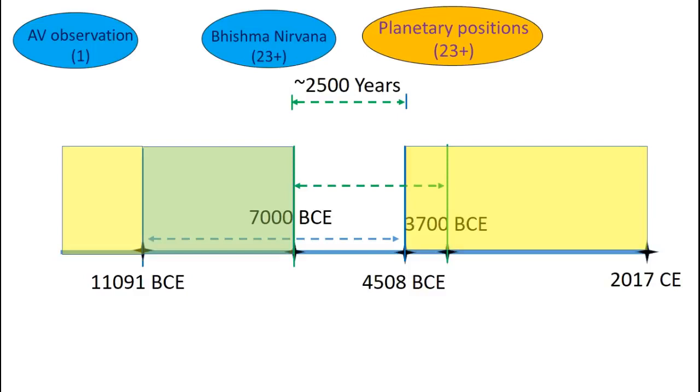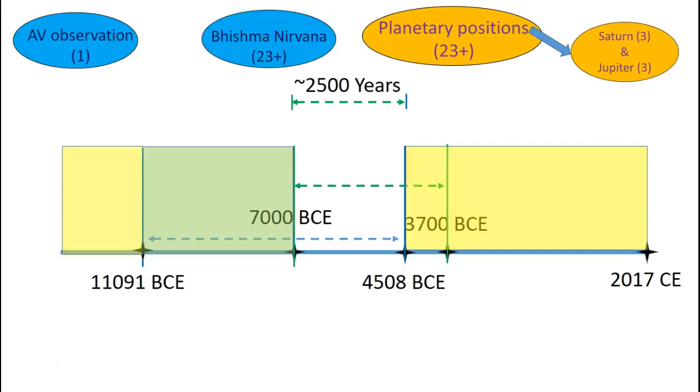There are 23 plus, and out of that I'm going to pull 6, 3 for Saturn and 3 for Jupiter. That's what we have in the Mahabharata text. Now, why Saturn and Jupiter? I specifically selected Saturn and Jupiter because they are the slowest and slower visible planets of our solar system. Saturn takes around 30 years to complete one orbit. Jupiter takes about 12 years.